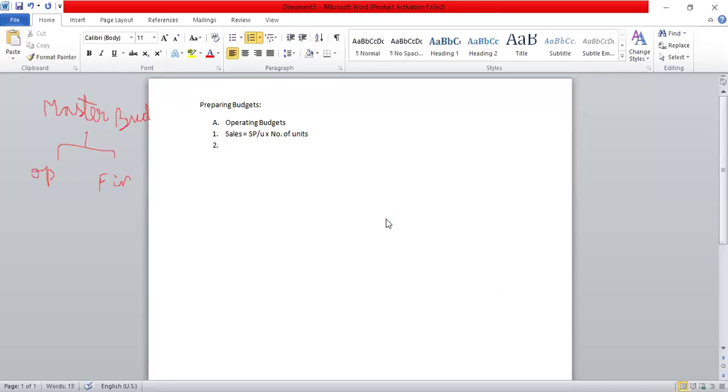They produce more units, not fewer units. Let's say 1,000 units are to be sold. By producing fewer units, they will not be able to sell 1,000 units. So they produce more. It's not even equal. If they are planning to sell 1,000 units, they generally produce more than that.